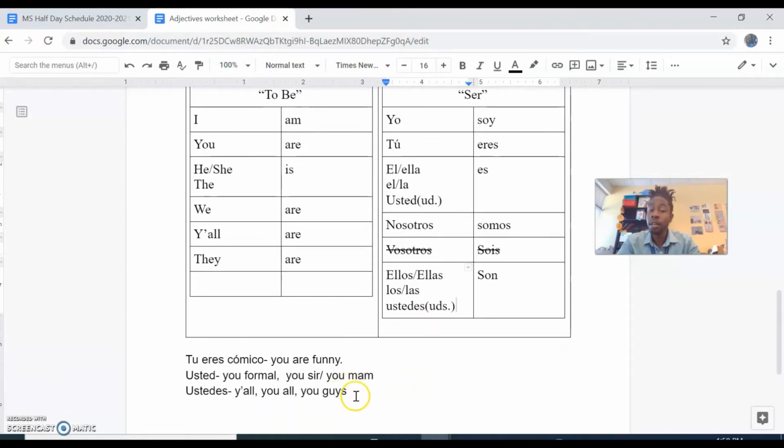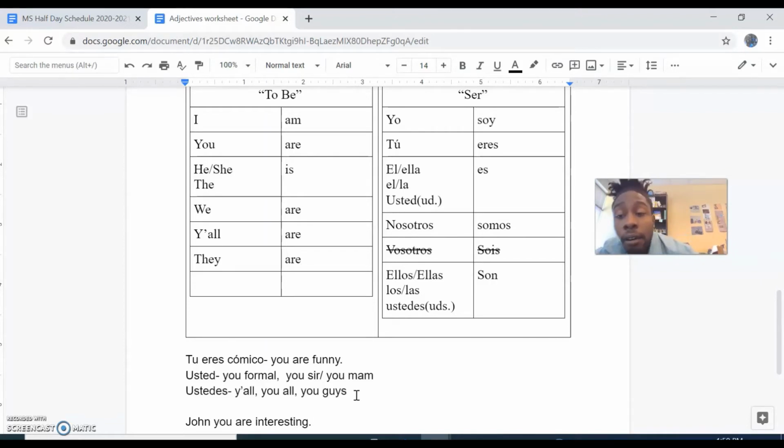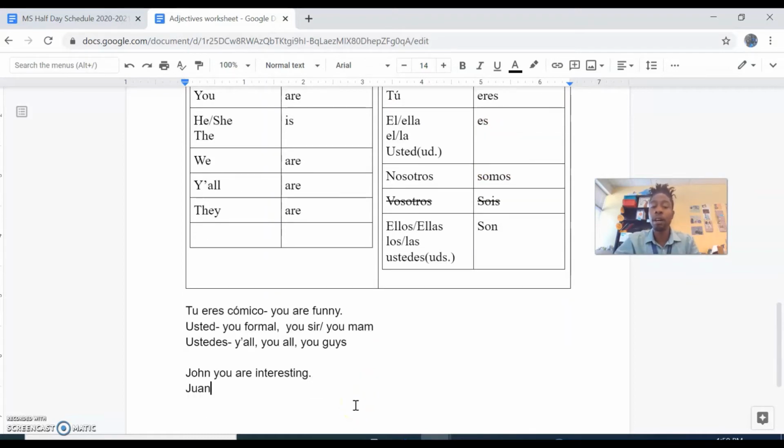So let's see how this works in a sentence. Let's start first with a casual sentence where I would say something like, John, you are interesting. So now John could be the president or the judge. He could also be my friend or my student. But if I don't have anything to indicate that John is a president or a judge or someone where you need to speak formally, or it doesn't say speak formally, we're going to always assume that this word you is our normal, casual you, like tú eres. So in this sentence, we would say, Juan, tú eres interesante.